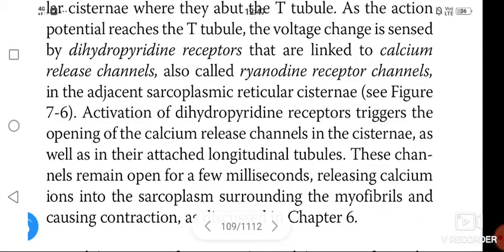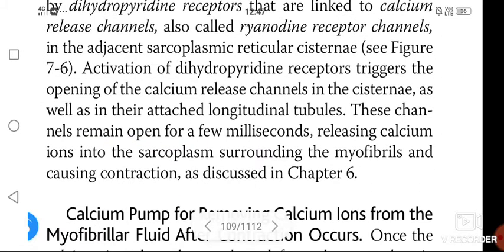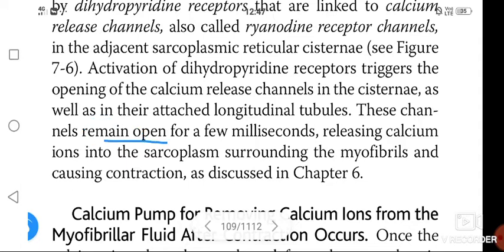Activation of dihydropyridine receptors triggers the opening of the calcium release channels in the cisternae as well as in their attached longitudinal tubules. These channels remain open for a few milliseconds.